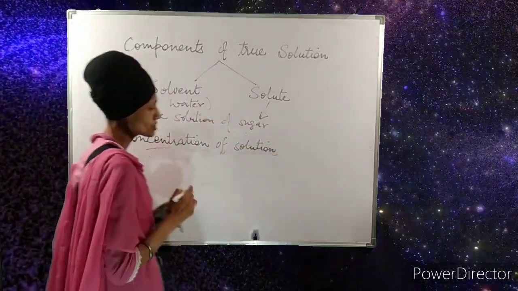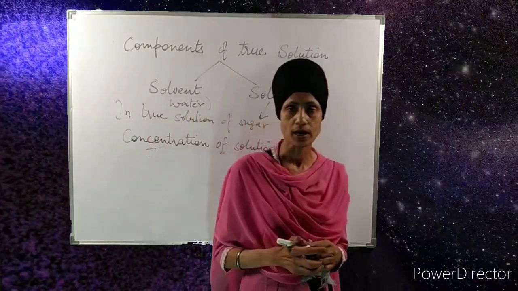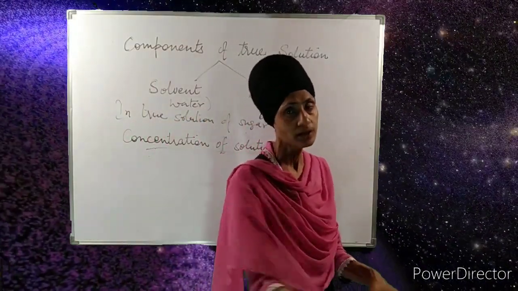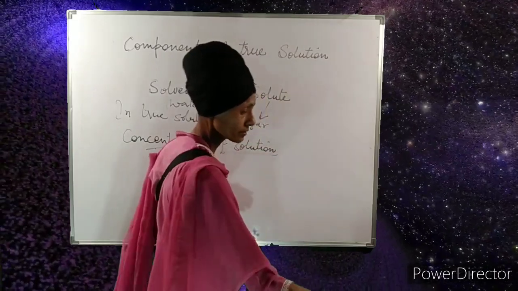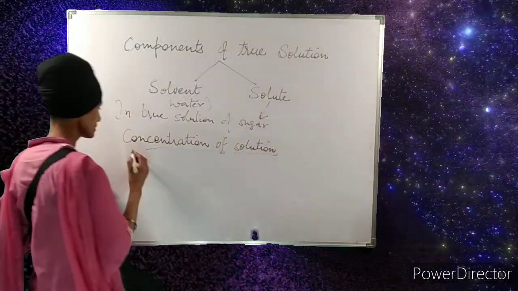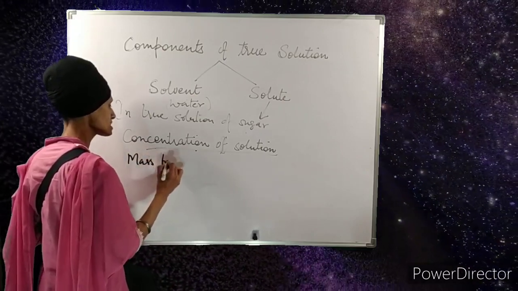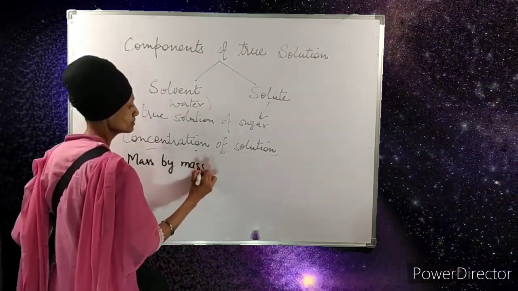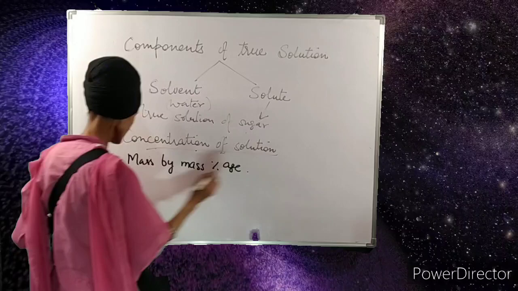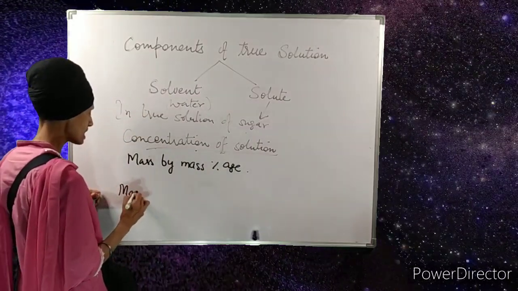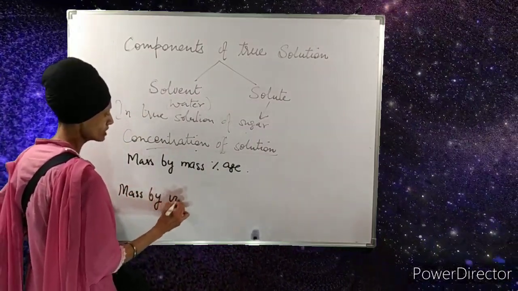The concentration of a solution can be measured in two ways, either by the mass method or the mass by volume method. So first we will write concentration of solution by mass percentage method, and the second is the mass by volume percentage method.